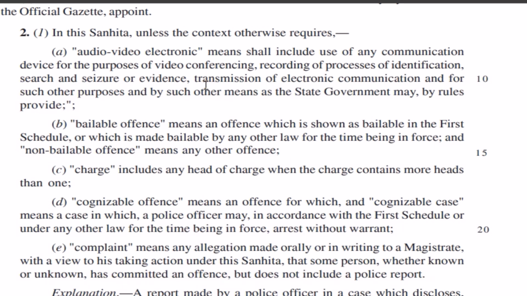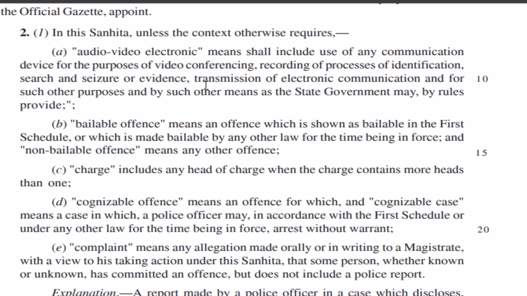Earlier only the written thing was considered as evidence in the court of law, but now BNSS has recognized audio video electronic form to be a part of the evidence. It says that it means the communication that we do.